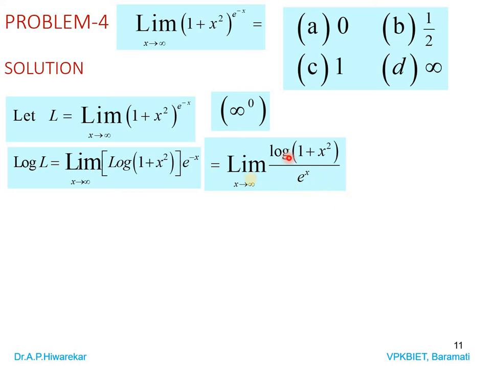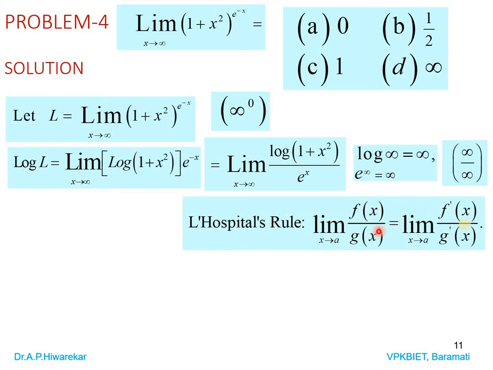And then see, it is in which form? Apply limit, means put x as infinity. So we get log infinity, means infinity. So numerator is infinity, denominator is also infinity. So the given limit we have in the form infinity power 0, and taking log we can put it in the form infinity by infinity. So by applying L'Hopital rule, means take derivative of numerator, take derivative of denominator.